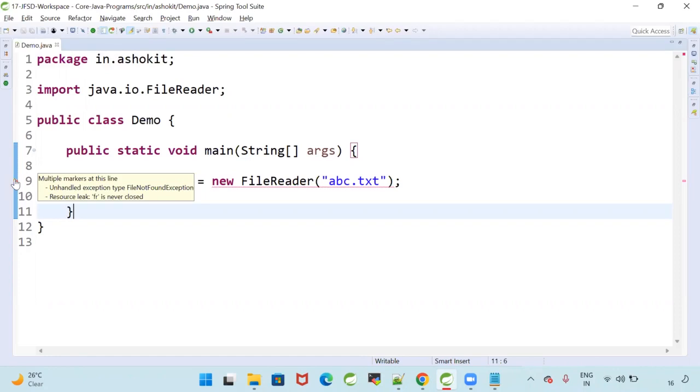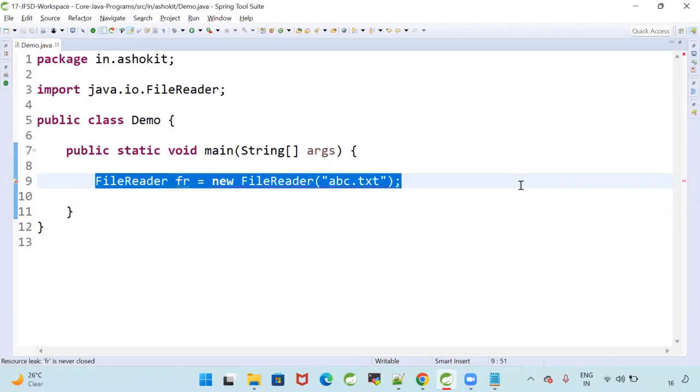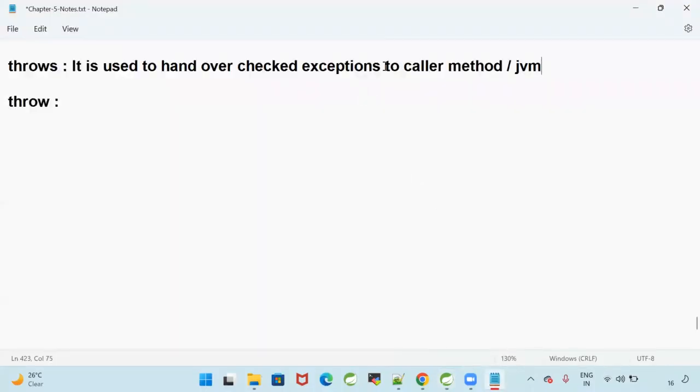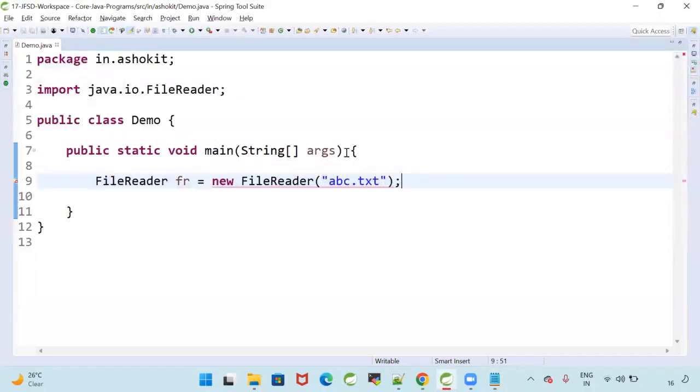When my program has a checked exception, I am not interested to handle it. I want to hand over that exception to the caller method or JVM. In order to hand over a checked exception to the caller method, we will go for the throws keyword.